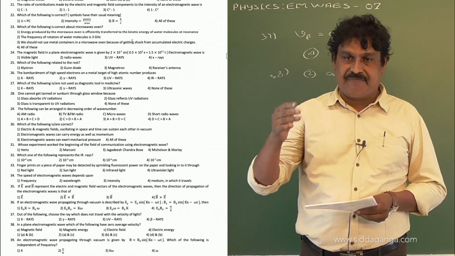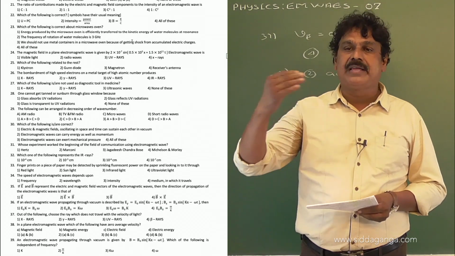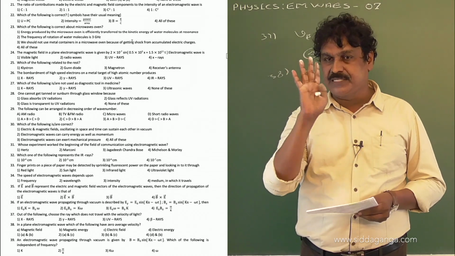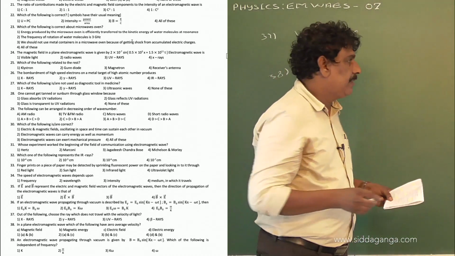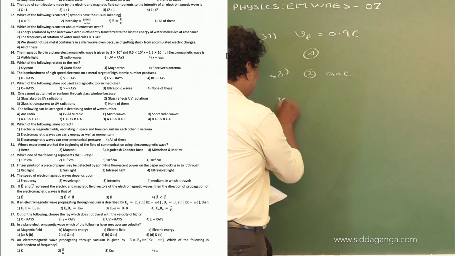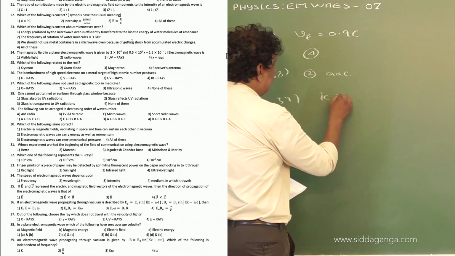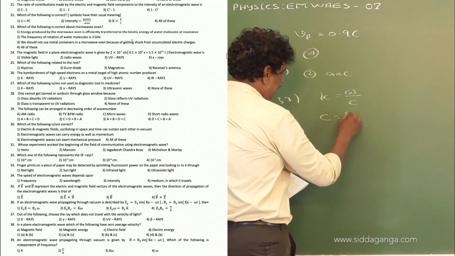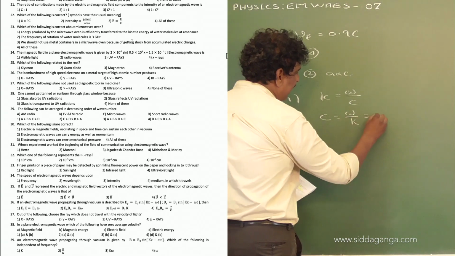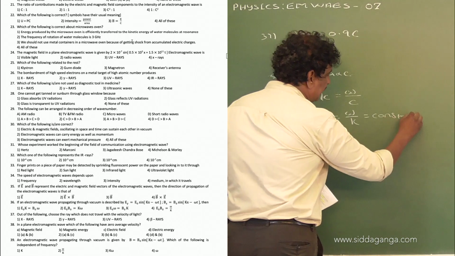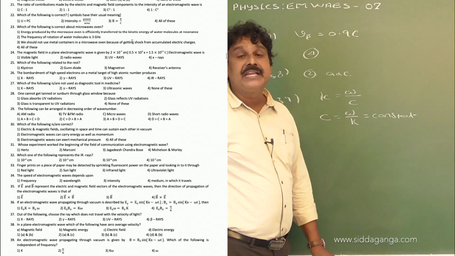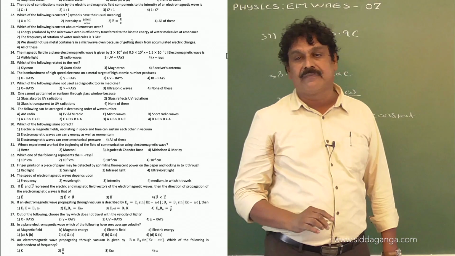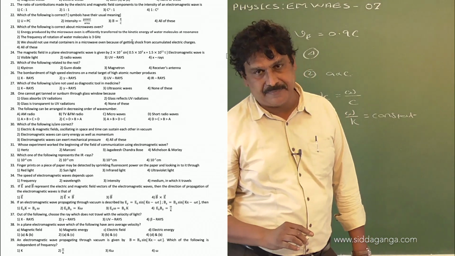If frequency changes, accordingly wavelength changes, but the speed remains constant. Here we have k equal to omega by c, or c equal to omega by k, which is constant and independent of the frequency of the electromagnetic wave.